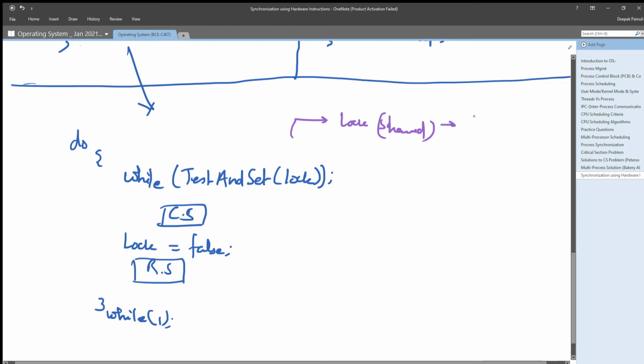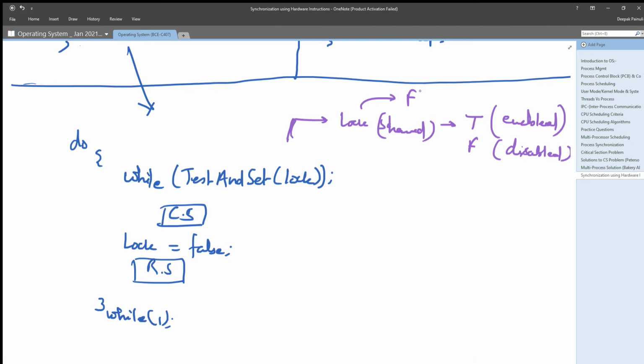If it is true, that means it is enabled. No one can use its critical section until and unless it is false, and if it is false, it is disabled. That means no one is executing its critical section, right? So initially, at the initial level, lock is always initialized to false. That means no one is executing its critical section currently in the system, right?